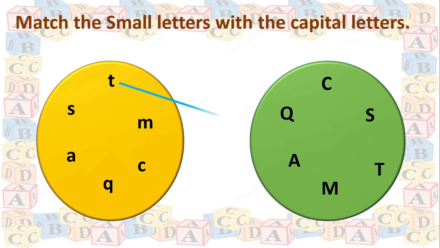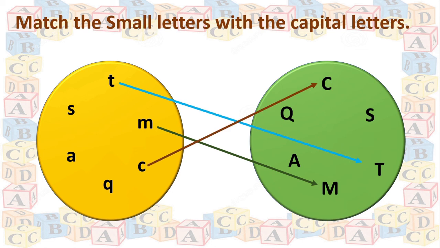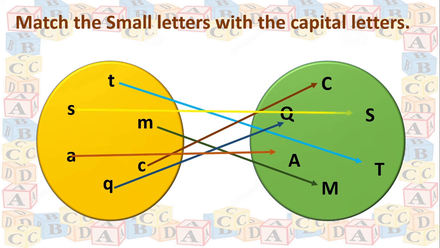The first one is T, right? T, T. Then M, M, correct? Then C, C. Next Q, Q. Next A, A. Last S, S. Right? This is in your textbook. Please take your pencil and match like this. Right?